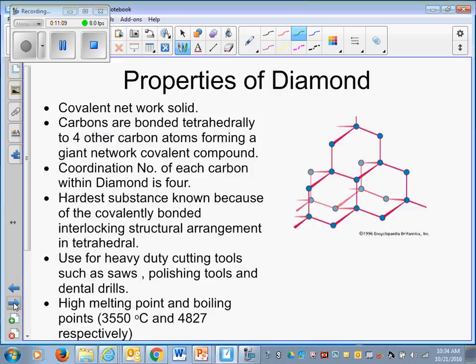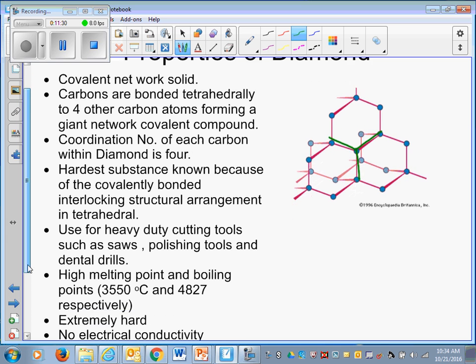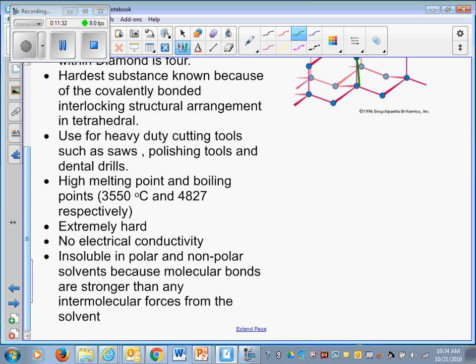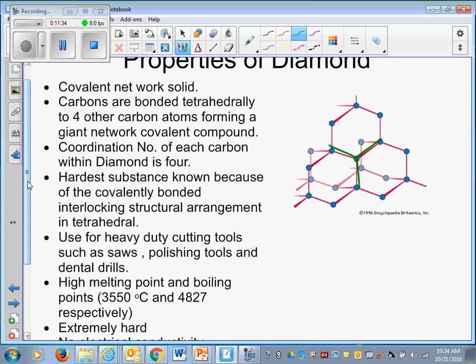Properties of diamond. This is a covalent network solid. Carbons are bonded tetrahedrally. Remember on the back side I said covalent has different kinds of crystalline structures and amorphous structures. Among the crystalline is the diamond, where each carbon is bonded to four other carbon atoms. We call it a coordination number.